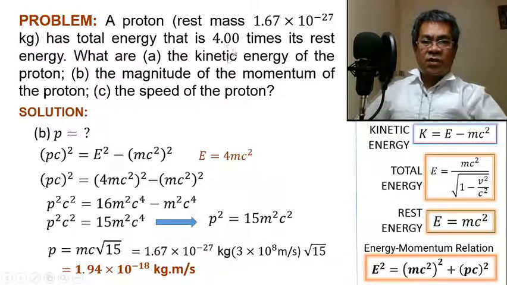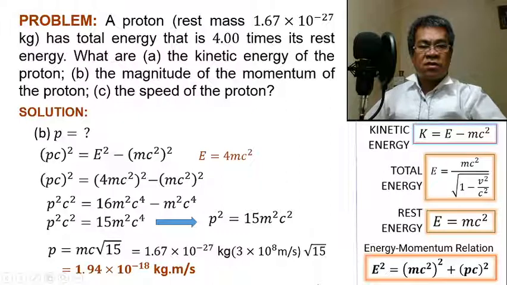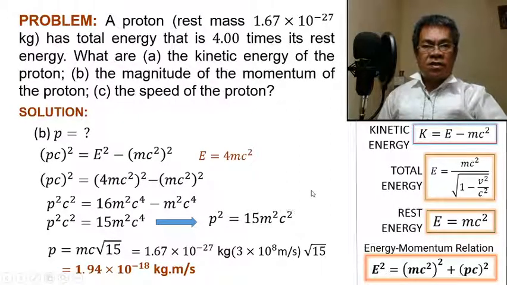Okay, so we are done with A. We already solved the kinetic energy, and we already solved the momentum. Without this relation, it's difficult to answer the problem for the momentum. So with that, we are now on the way to solve for letter C.